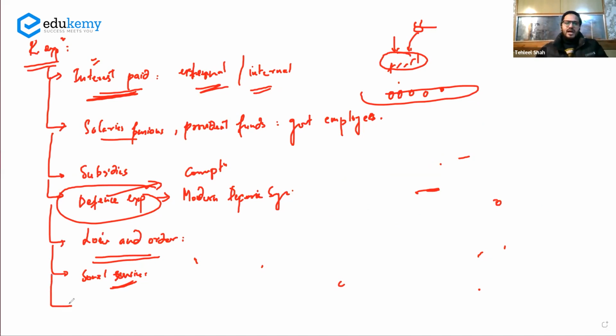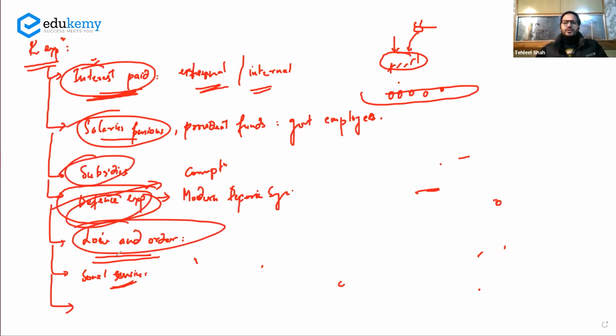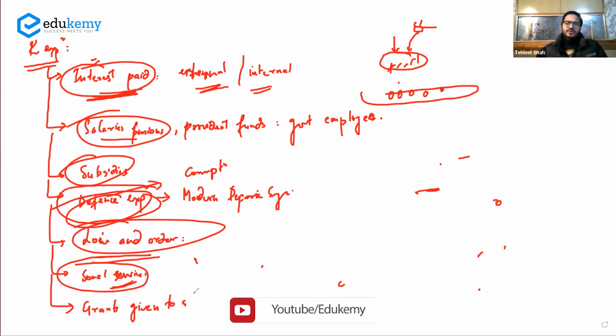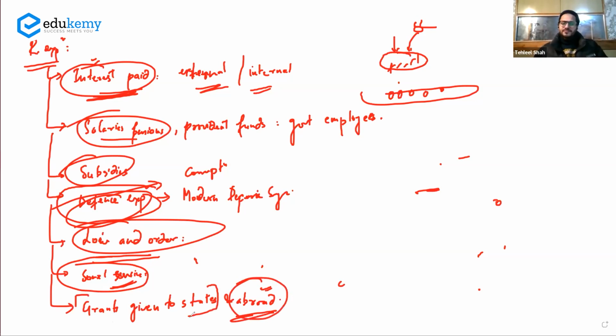उसके बाद the last thing here, अभी we have seen interest paid, we have seen salaries, subsidies, defense expenditure, law and order, social services, and finally the grants given to states. इसमें countries भी आएगा and abroad, but generally उतना ये portion नहीं होता. This is a major portion here. Okay, so grants given to states.